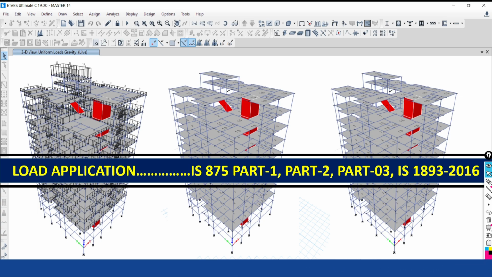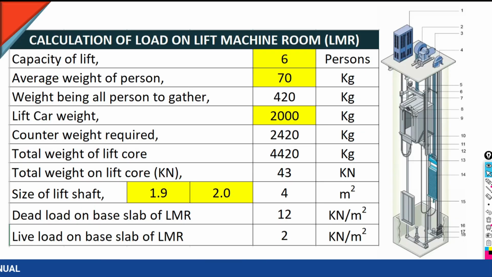Okay, how to use all these codes for the application of the loading, that we are going to learn in detail. Wall load calculation, area load calculation. Material densities, from where you will get them. Earthquake load calculation, wind load calculation, right? All this calculation we are going to do, and thereafter we are going to apply it over our structure.